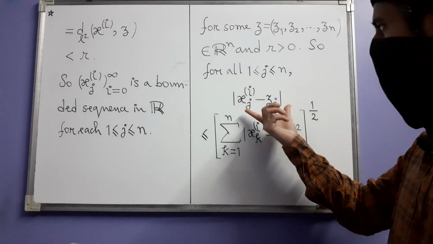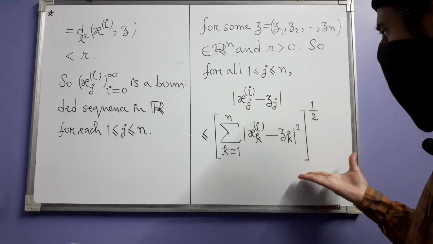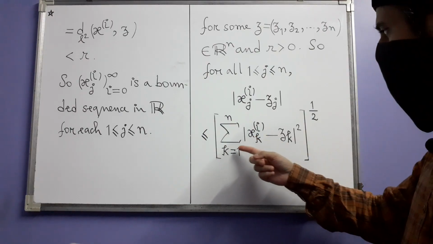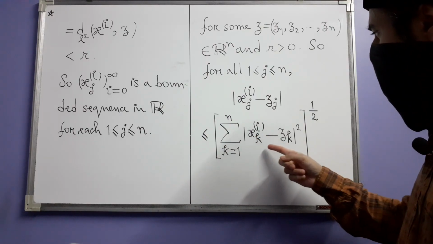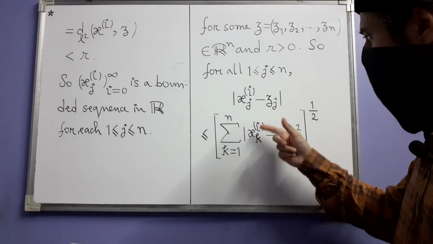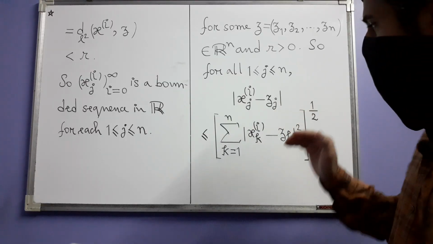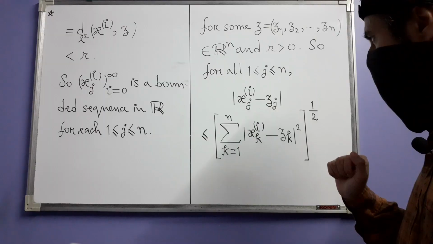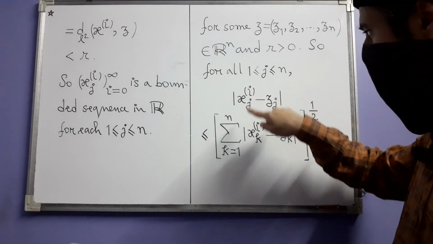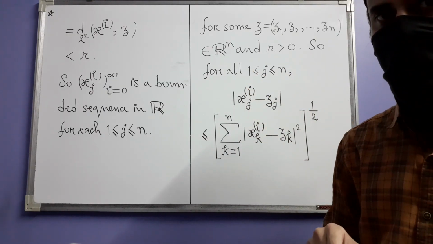A simple algebra shows that this is less than or equal to this, square root of this sum. You can notice that this is one of the terms here, except that it does not have the square. But if you take square on both sides, then this square will be one of the terms here.